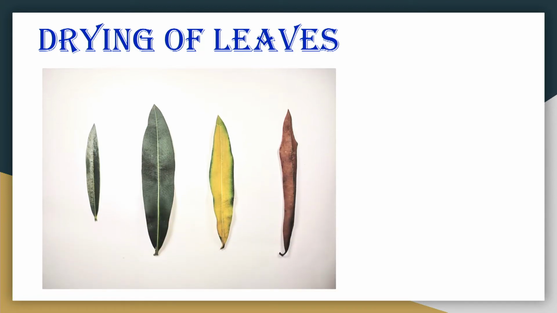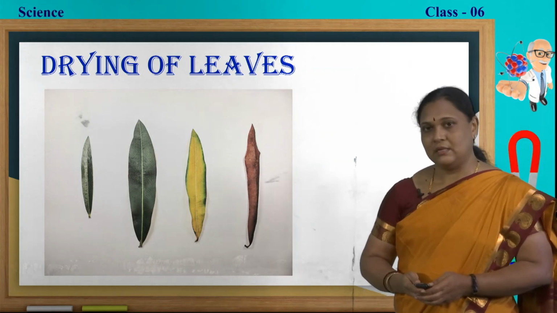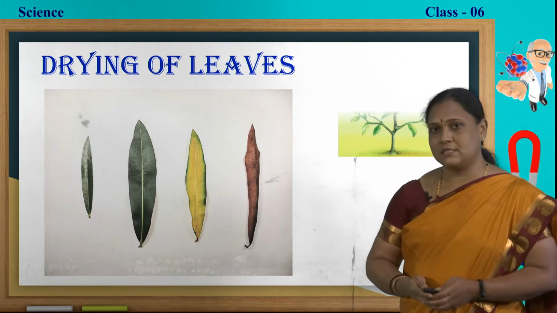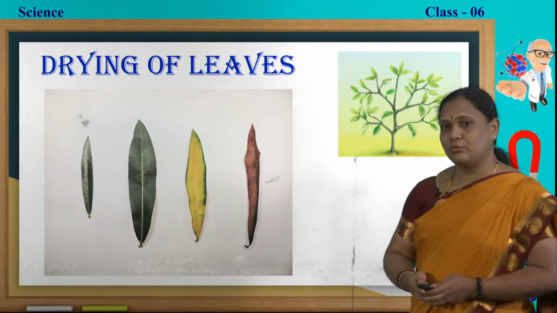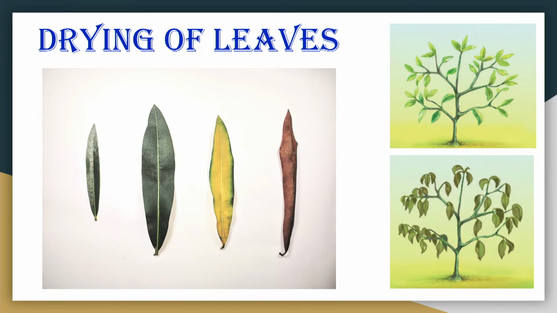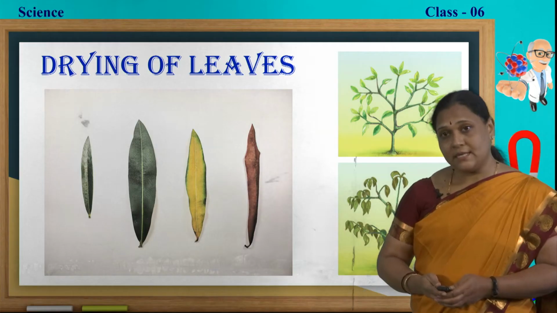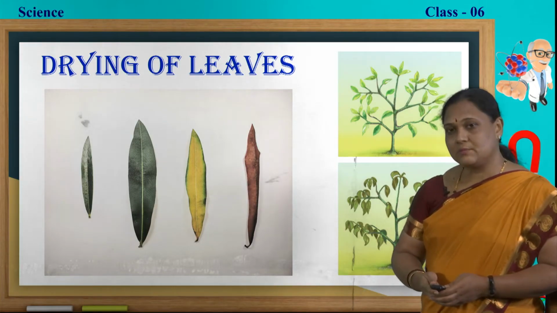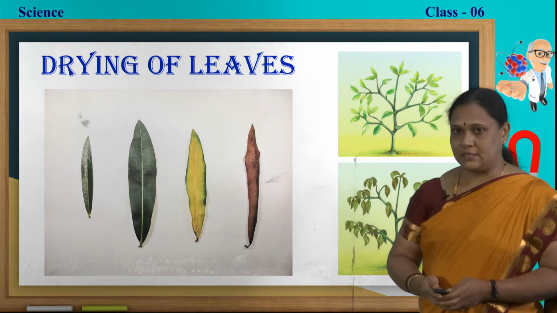When the leaf is in tender stage, it is in light green color. Later, as it grows, it turns to dark green color. Later, after few days, it starts losing its green color and becomes pale yellow. Later, it sheds from the plants and it becomes completely brown. Not only leaves, sometimes we also see plants drying out. It is because of the lack of nourishment.